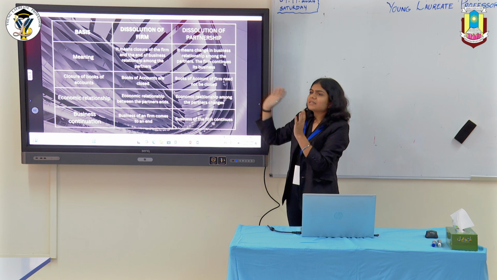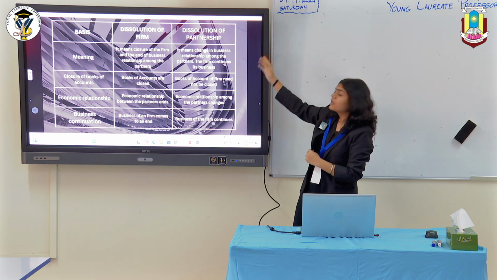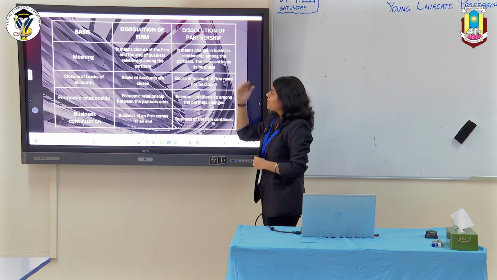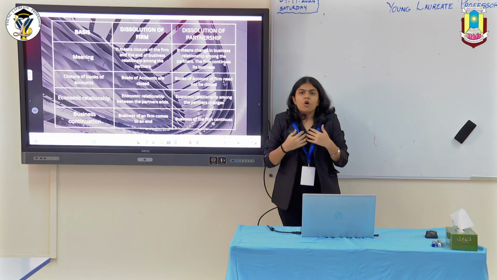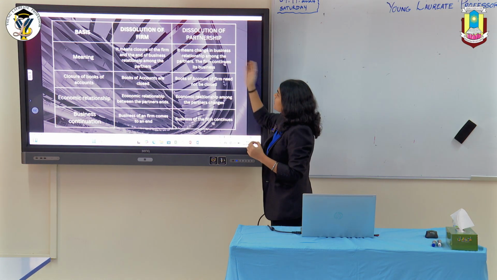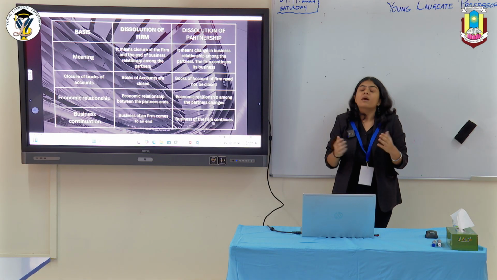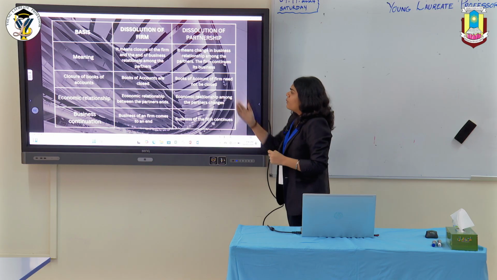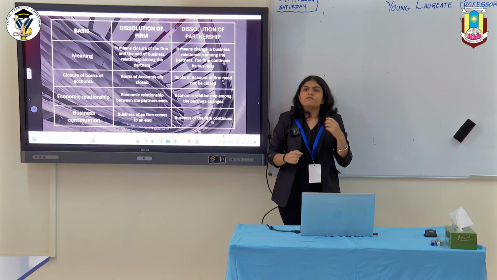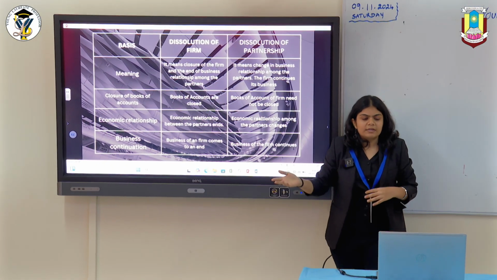So this is the basic difference between dissolution of a firm and dissolution of a partnership. Dissolution of a partnership is also known as reconstitution of firm. So basically in dissolution of a firm, your business closes down and you no longer continue the business. Whereas in dissolution of a partnership, only the business relationship among the partners changes. When we talk about closure of books of accounts, it is compulsory for a dissolved firm to close their books of accounts, but in dissolution of partnership, it's not necessary.